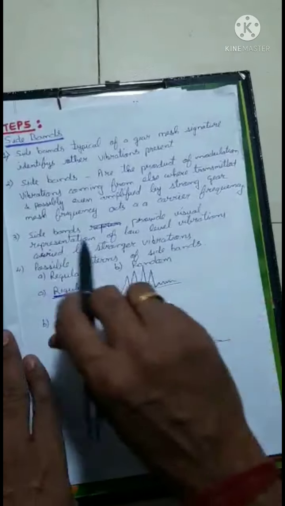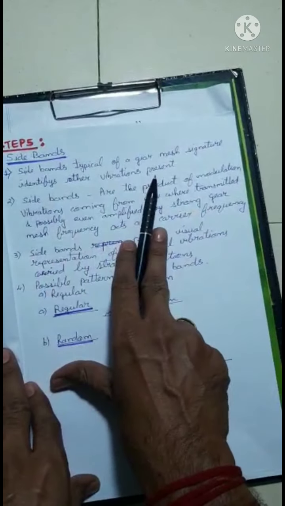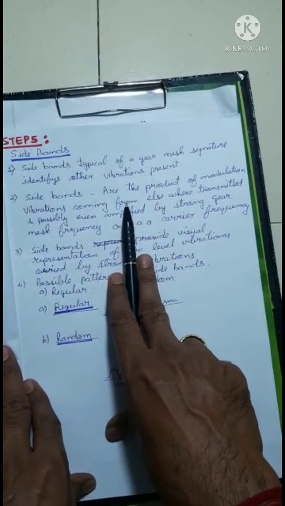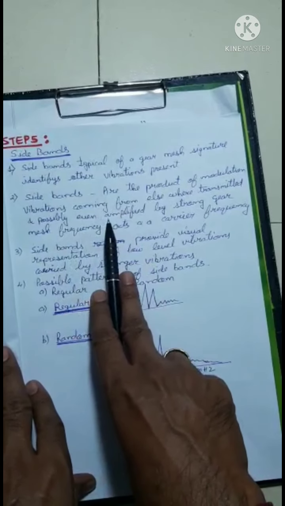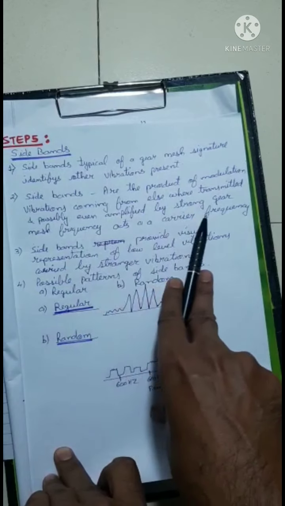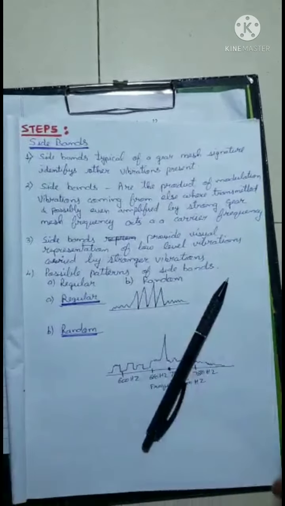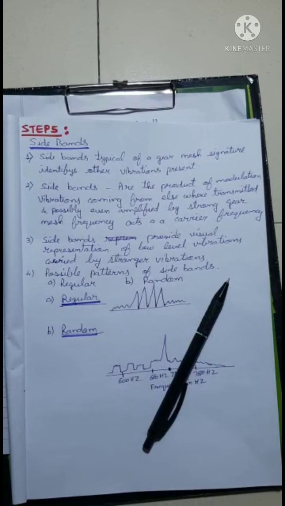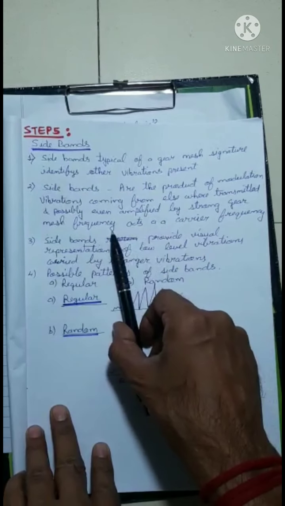So we move on to step 5, which is the side bands. As I said, side bands typically identify other vibrations present in the gear mesh signature, and side bands are the product of modulation of vibration from elsewhere, transmitted or even amplified by the strong gear mesh, which acts as a carrier frequency. So there are 2 causes of the side bands. One is from outside, the external environment, where there is noise, and also the strong gear mesh frequency acts as a carrier for these side bands.